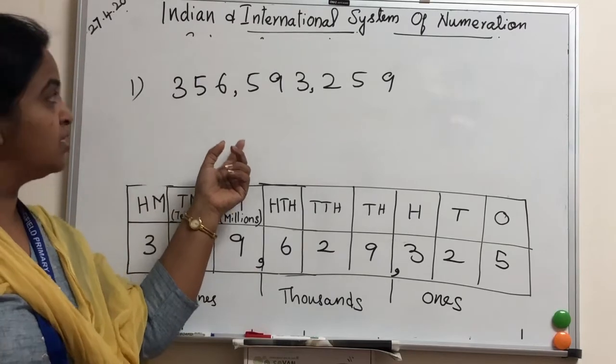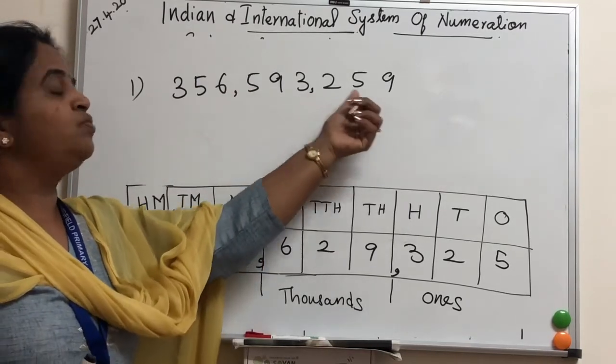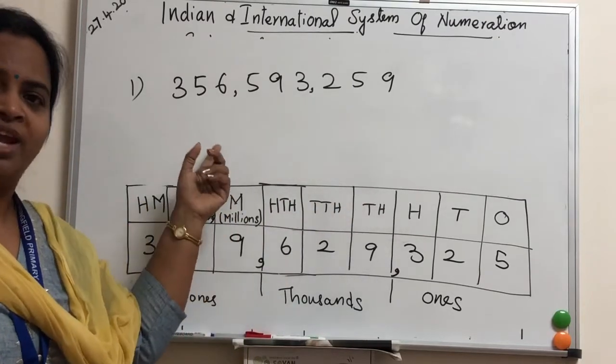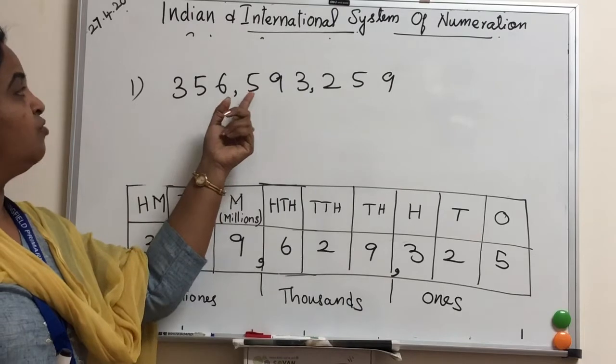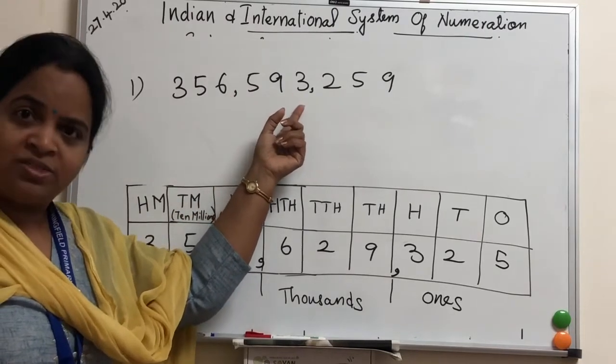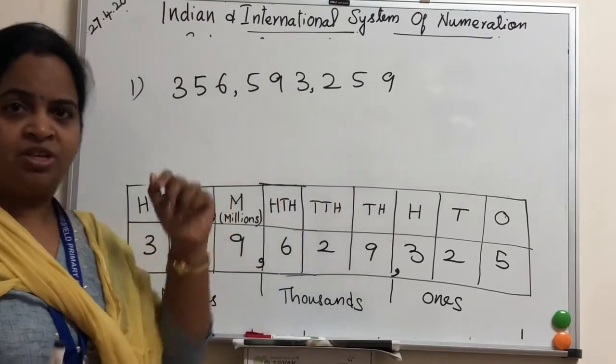356 million, 593,259. How will you write? 356 million, 593,259. Do you got it?